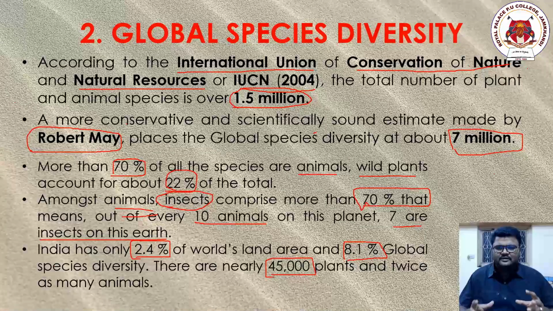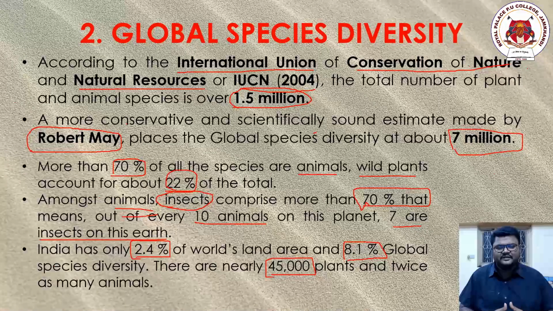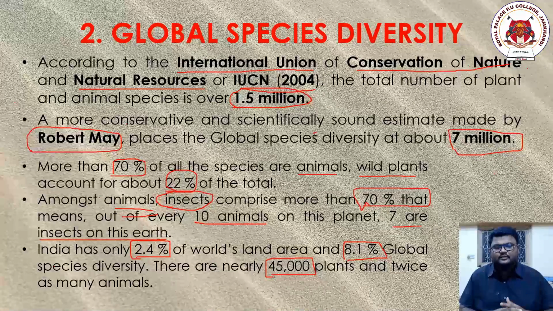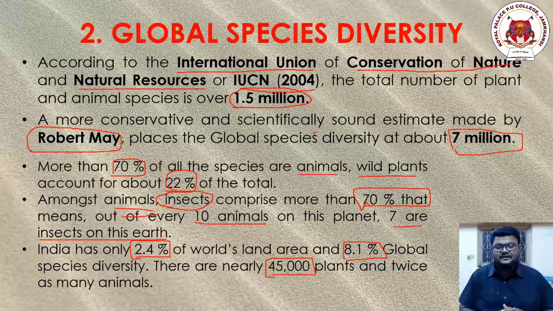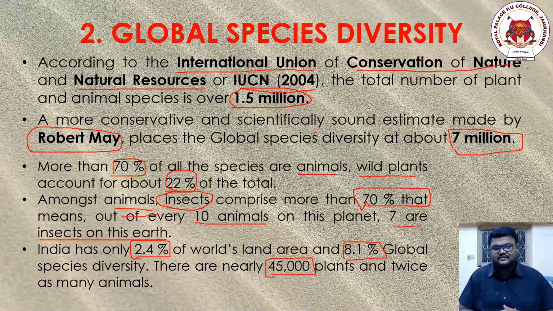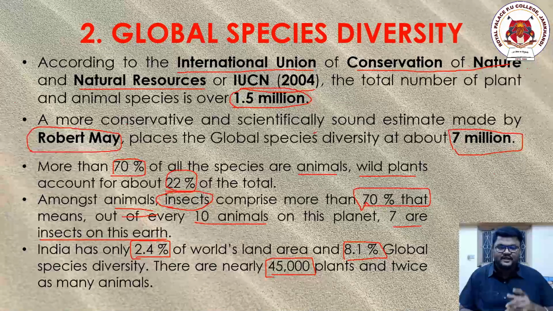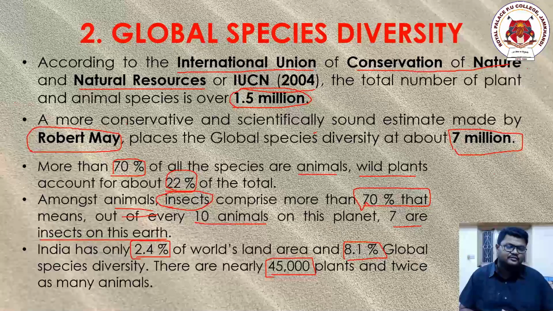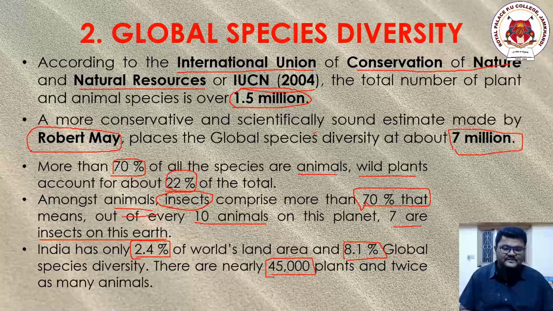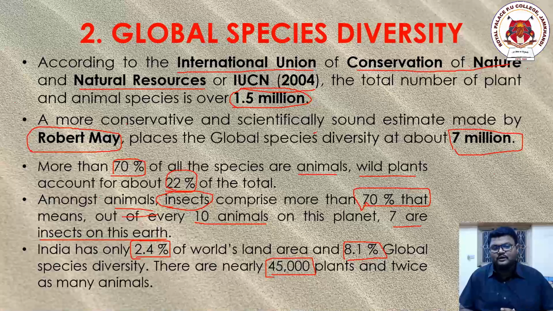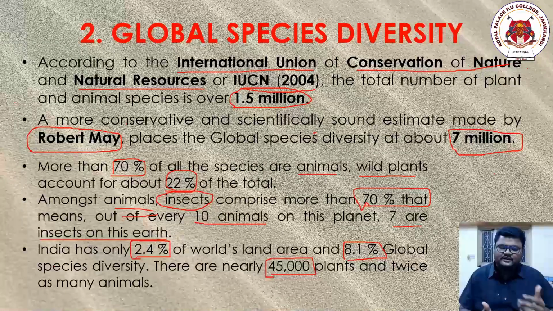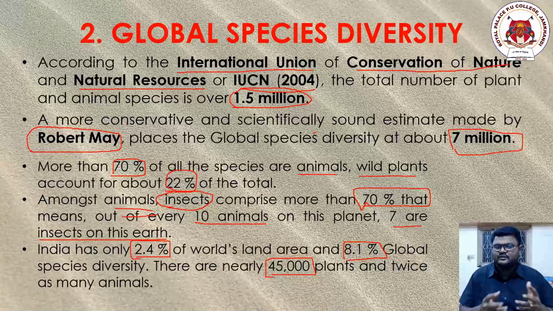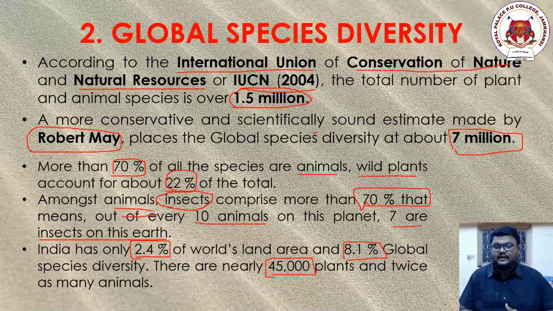But before Robert May, there was an organization called IUCN, the International Union for Conservation of Nature and Natural Resources, which says that approximately more than 1.5 million species are present. A more scientifically specific answer was given by a scientist called Robert May.